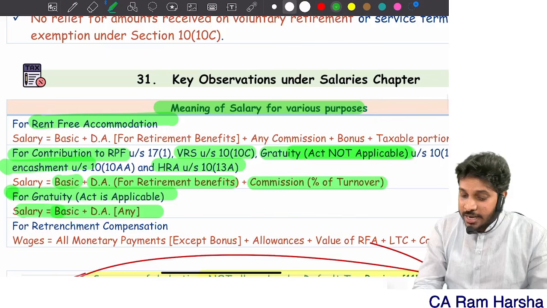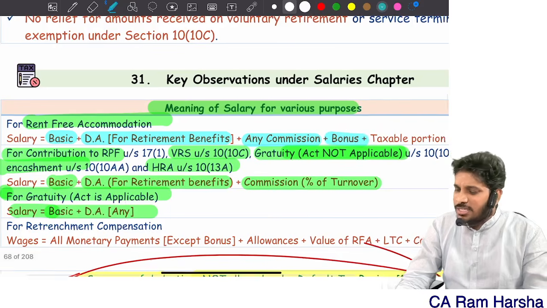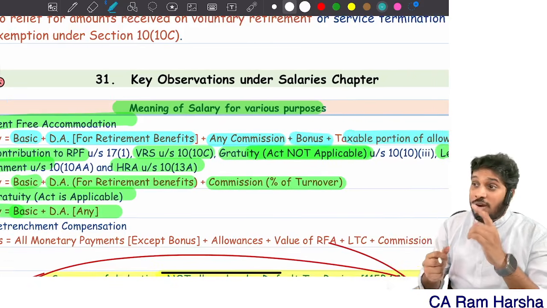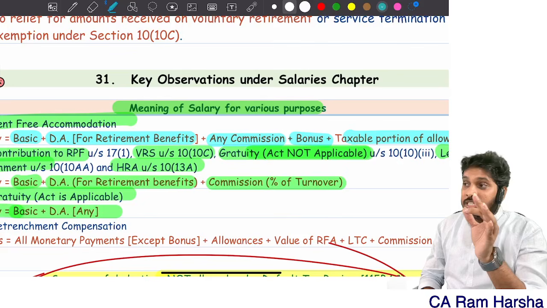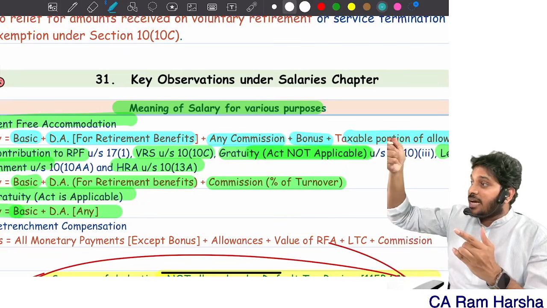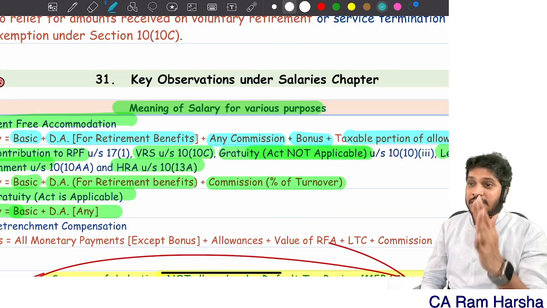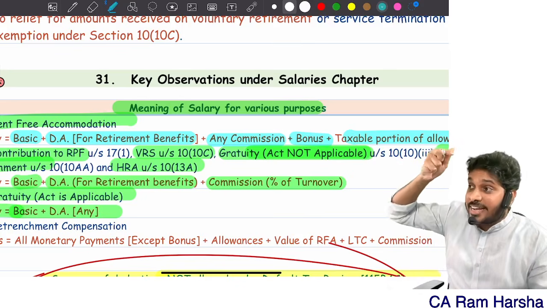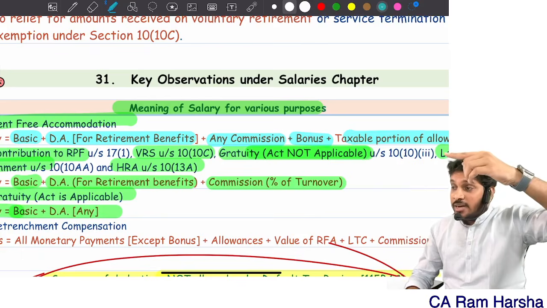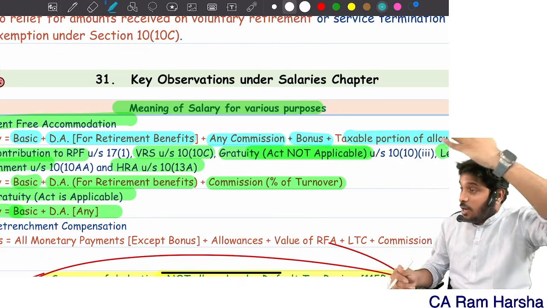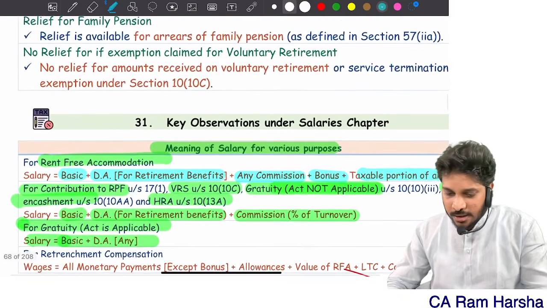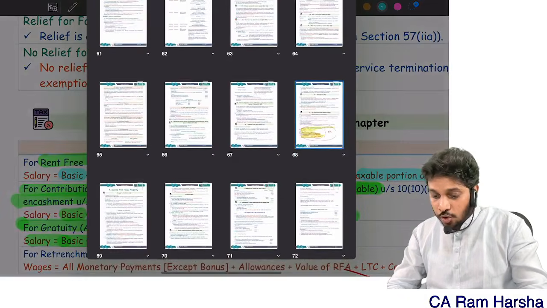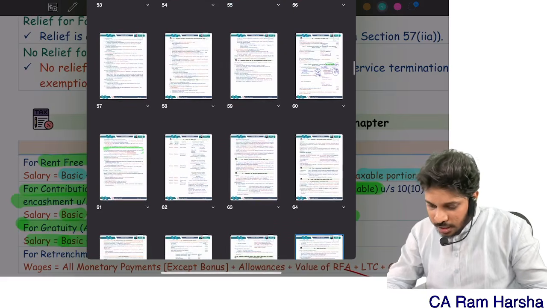Sir, suppose it is rent-free accommodation, what is salary? Basic plus DA for retirement plus any commission, any bonus, taxable portion of allowances. Only allowances, not reimbursements. Perquisite should not be considered in this. In the salary definition for RFA purpose, perquisite should not be considered. Only salary: basic plus DA for retirement plus all types of allowances. Only the taxable portion shall be considered. Under the default tax regime, taxable portions will mainly be whole. Under the optional tax regime, the taxable portion will be proportionate. Able to understand? All of you. That's it. With this, leave encashment is also over. Clear?